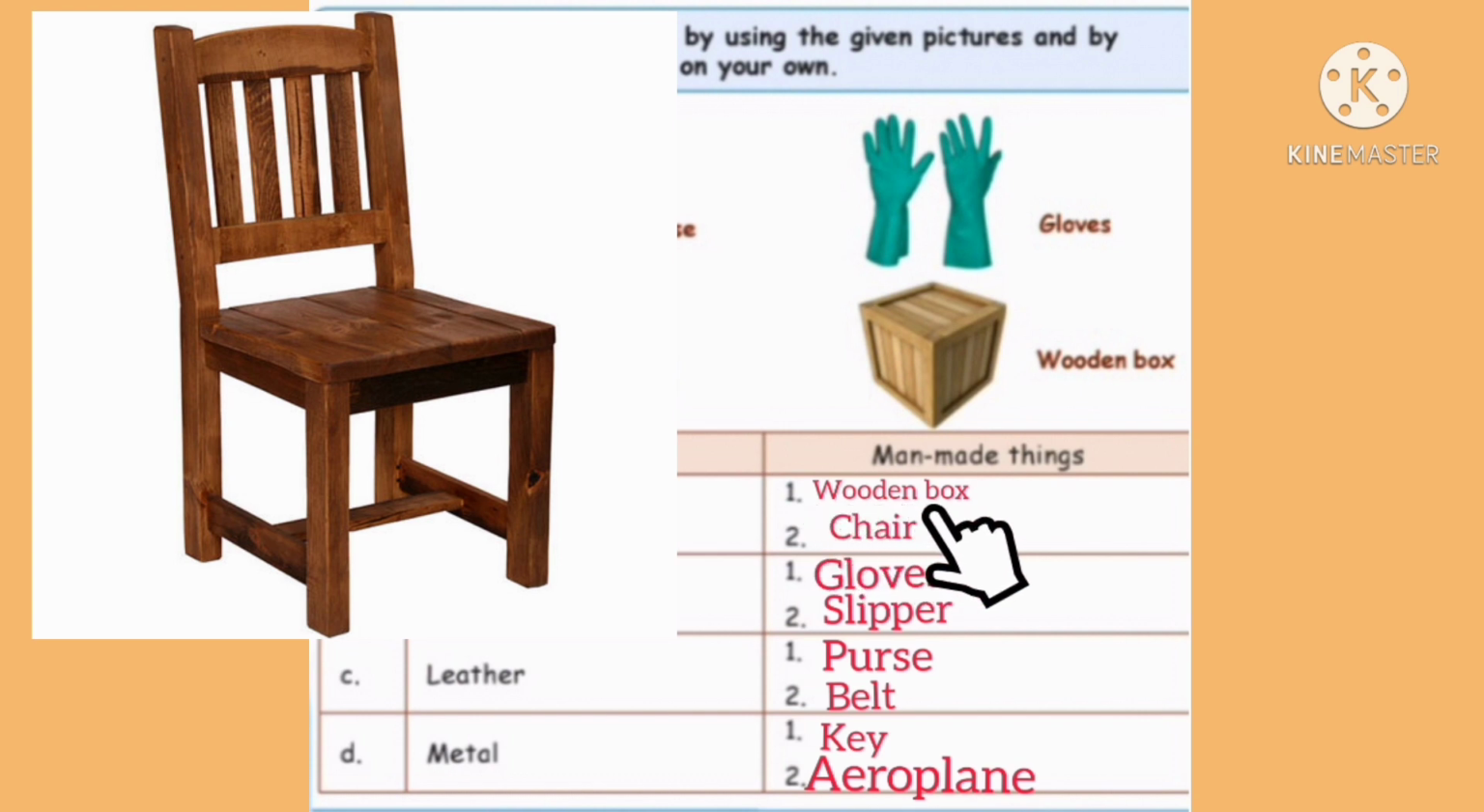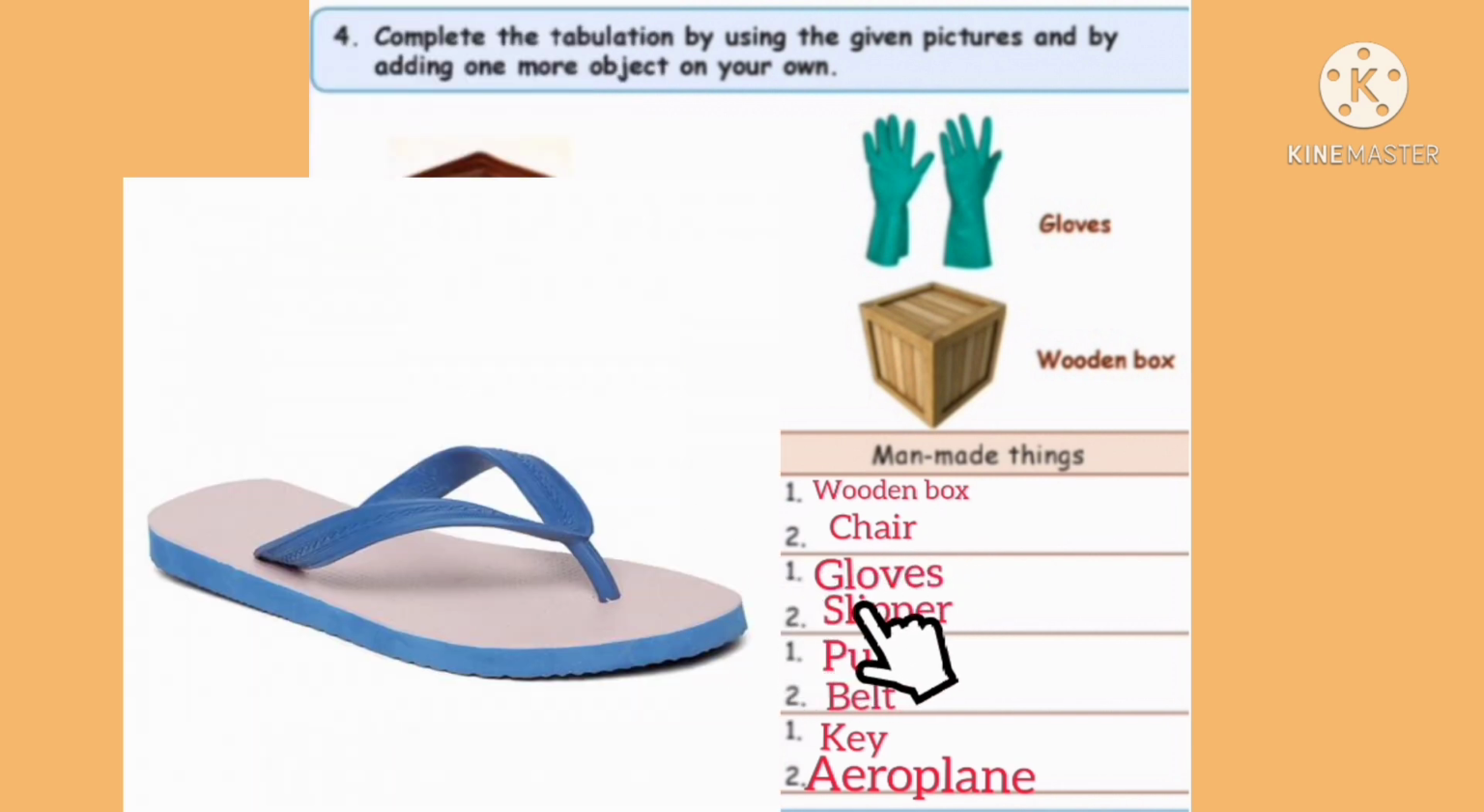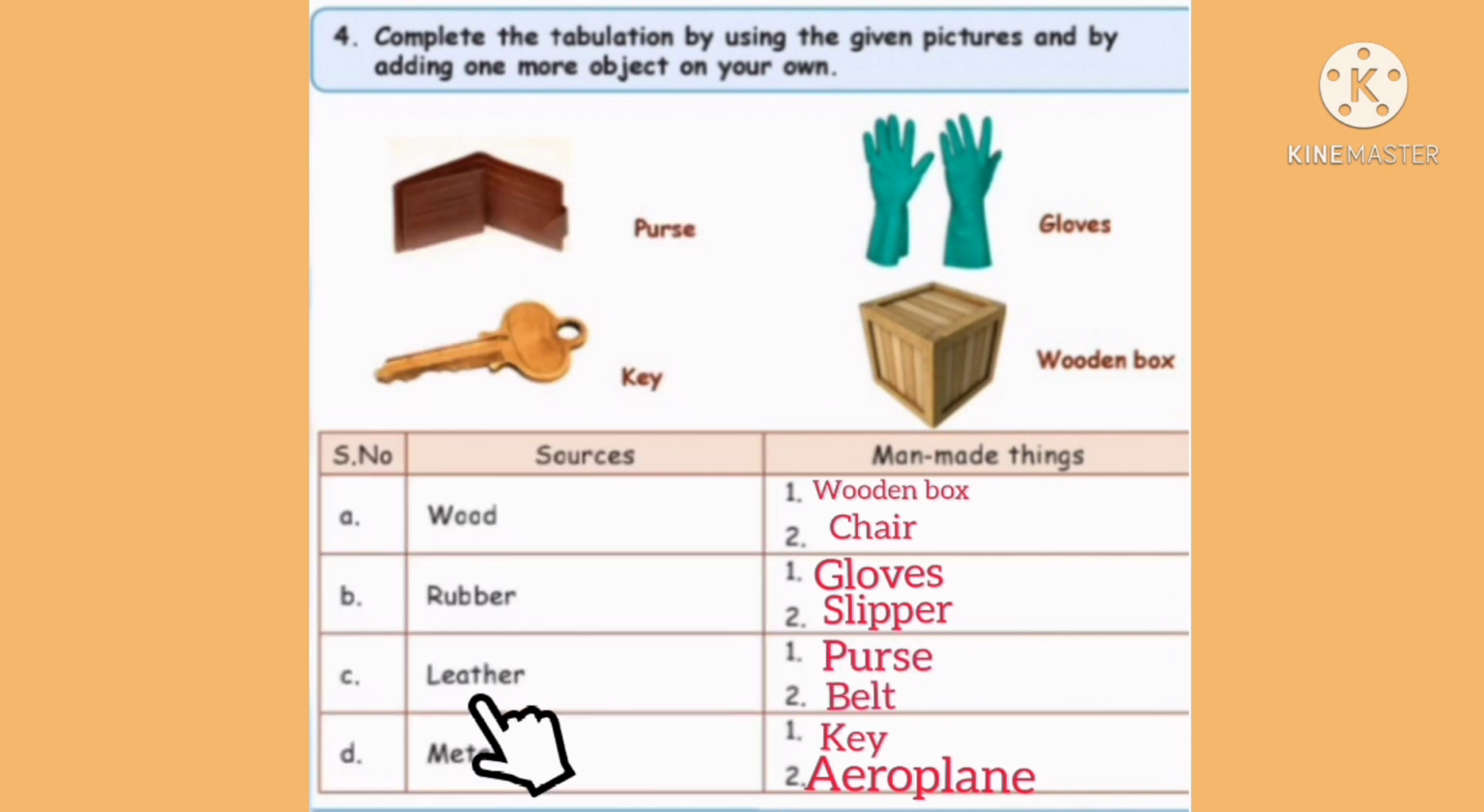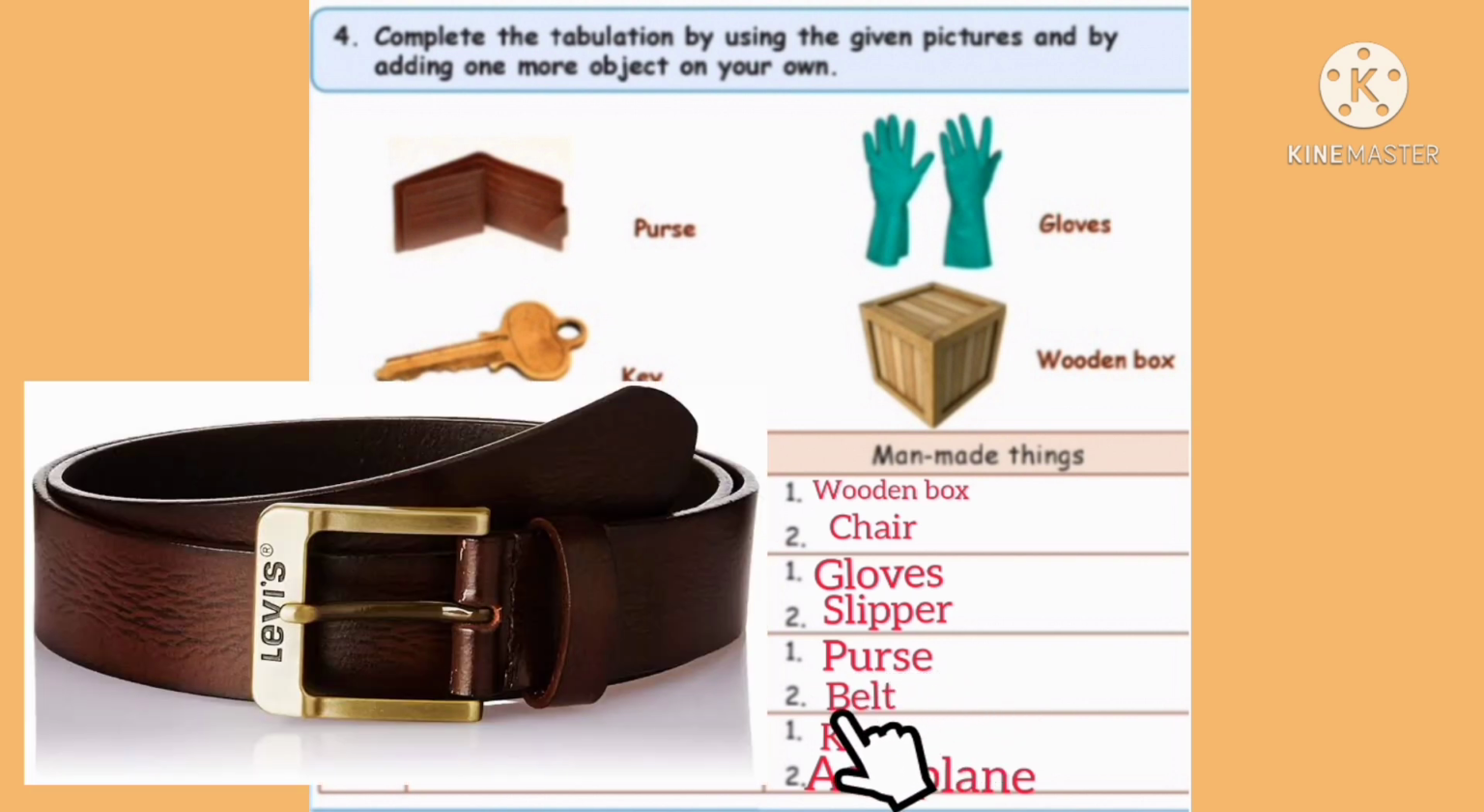Wooden box, and one more object is chair. Next source is rubber. They have given gloves. One more object is slipper. Next source is leather. They have given purse. We have to write one more object: belt.